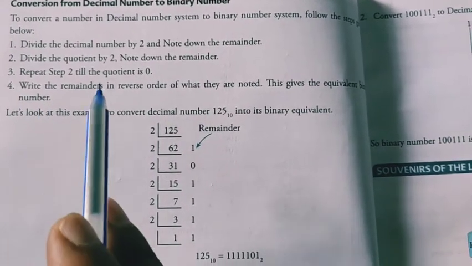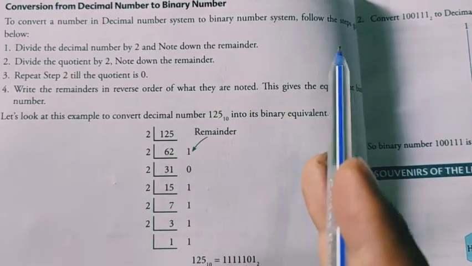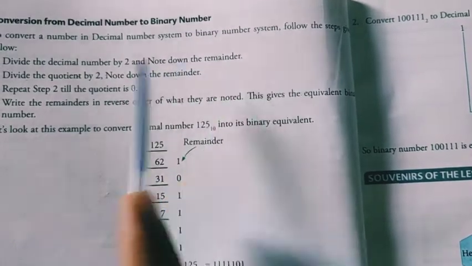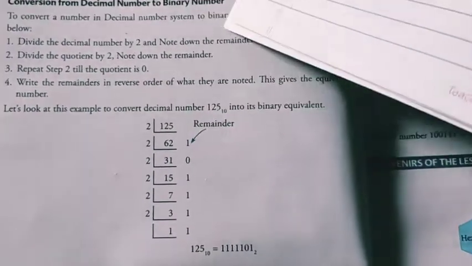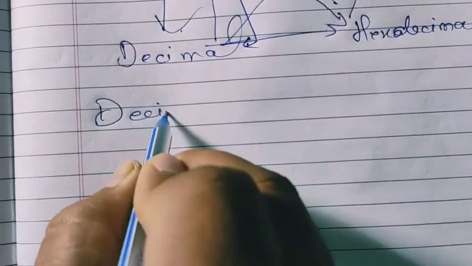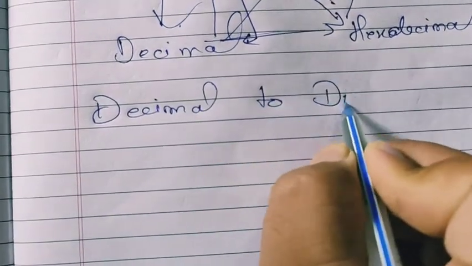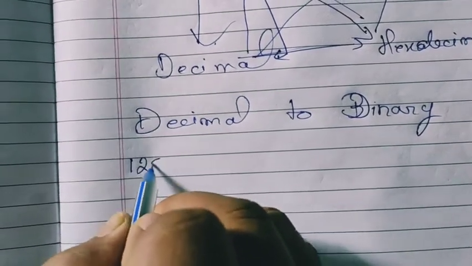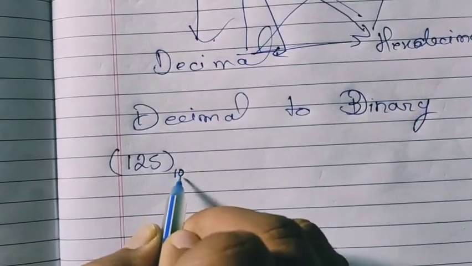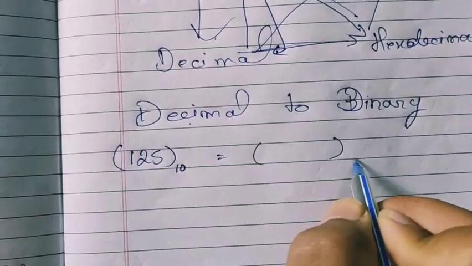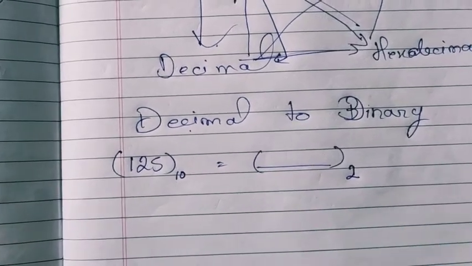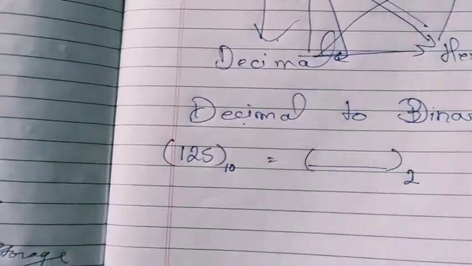To convert a number in the decimal number system to the binary number system, follow the steps given below. Divide the decimal number by 2 and note down the remainder. For example, here it is given 125. We will start with decimal to binary. You have a decimal number 125 base 10. Base 10 indicates it is a decimal number. It tells you to convert it into what? The base is a dash here. Dash means we have to write it. Base 2 means we have to convert it into a binary number.